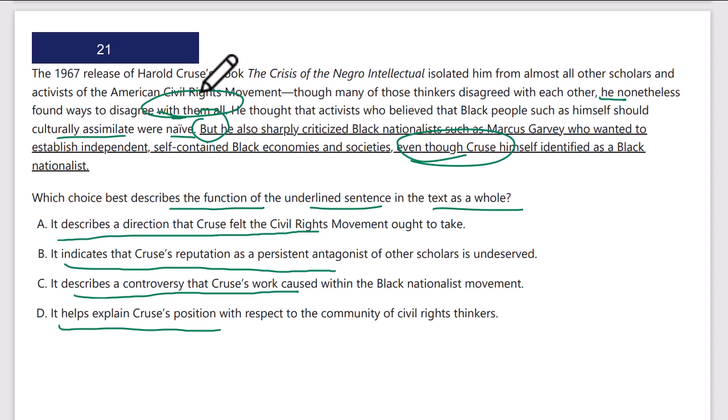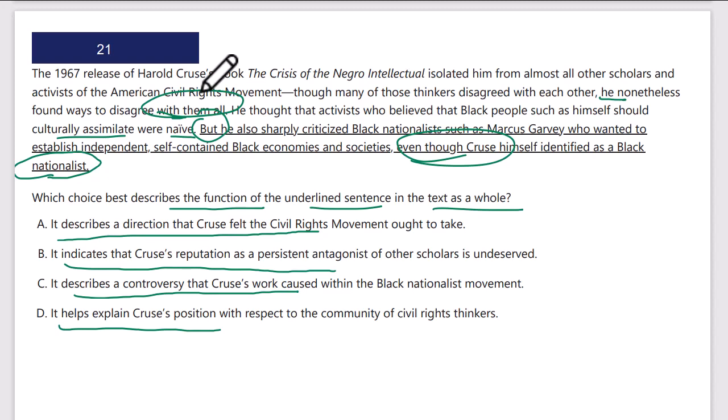So he not only fought people who had different opinions, who wanted to assimilate, he fought people where the opinion was, blacks should separate, have their own economies, their own societies, they should be independent, even though he himself was a nationalist. So he still disagreed with those who were most similar to him. So what's going on here?